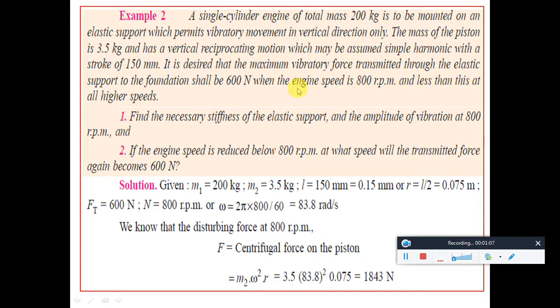and less than this at all higher speeds. The vibratory force should be less than that for all higher speeds. The maximum speed would be 800 rpm. That is what they are saying here.